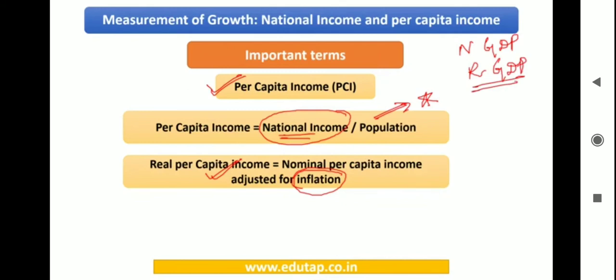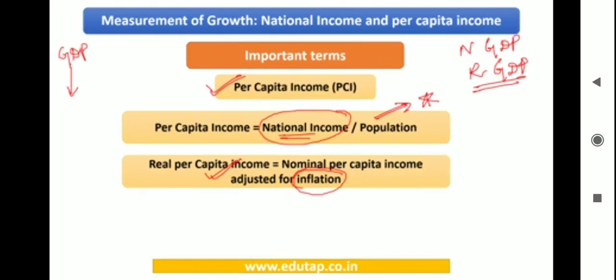Now friends, why do we need to find per capita income? What is the advantage of doing so? See, for example, suppose the GDP has increased for a country, but more than the increase in GDP, there is an increase in population from one year to the other. The money that would be in the hands of the people is going to be less.